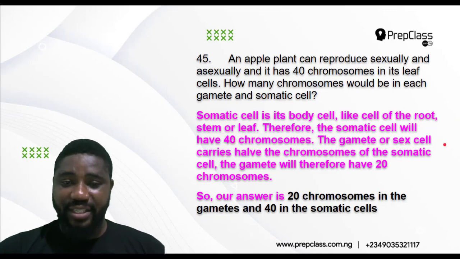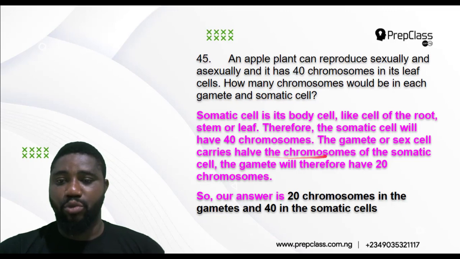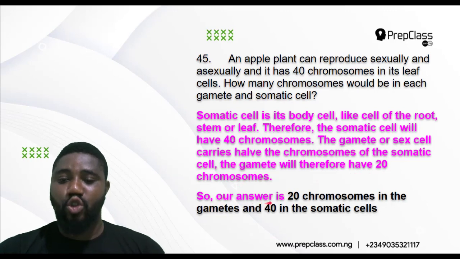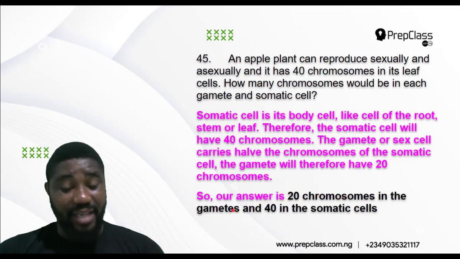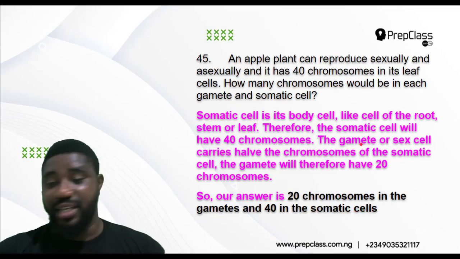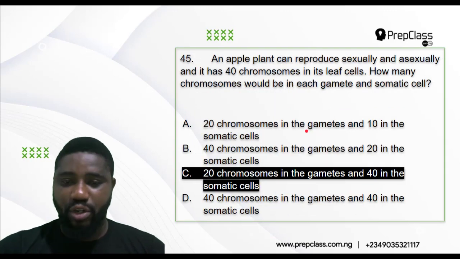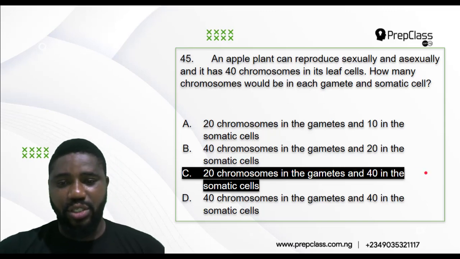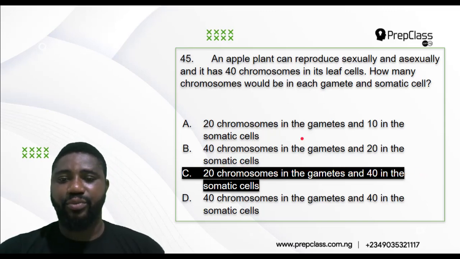The gamete or sex cell carries half the chromosomes of the somatic cell, so the gamete will have 20 chromosomes. Very simple. 20 in the gamete, 40 in the somatic. So the correct answer is option C.